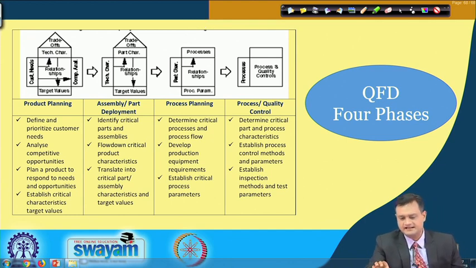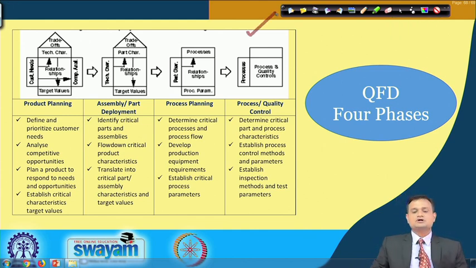Finally, the fourth phase basically talks about process quality control. So, determine critical parts and process characteristics, establish process control methods. You can have a simple SOP checklist kind of method, or you can deploy statistical quality control, and establish inspection methods and the test parameters.